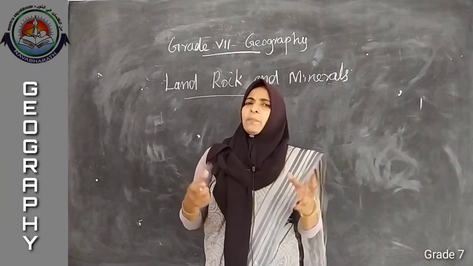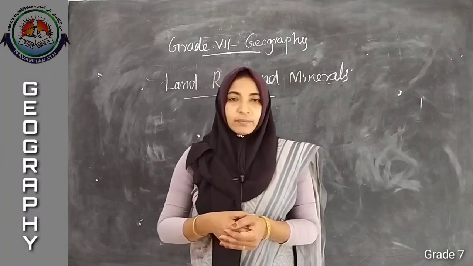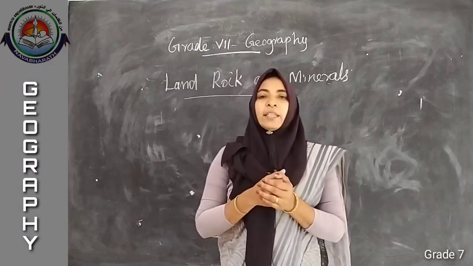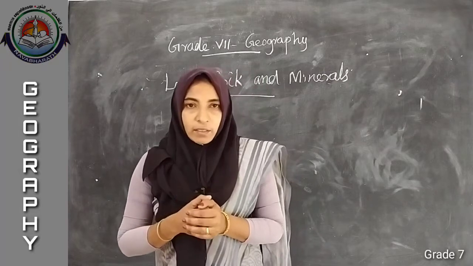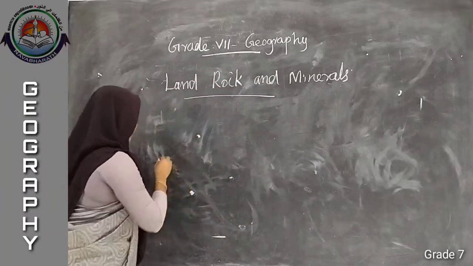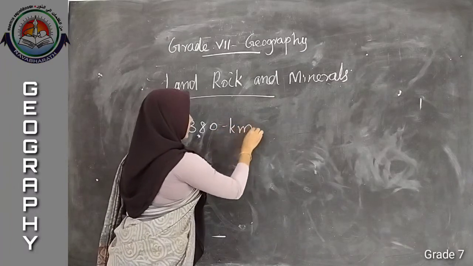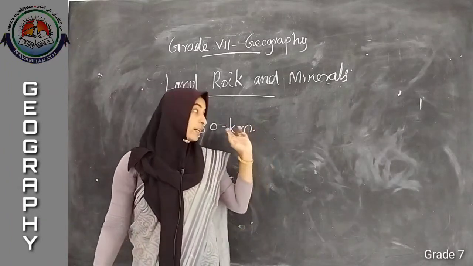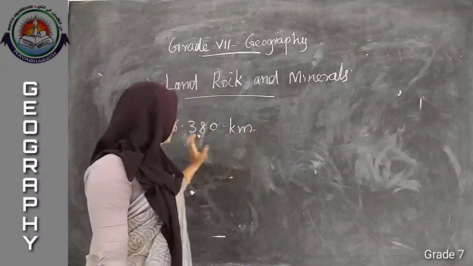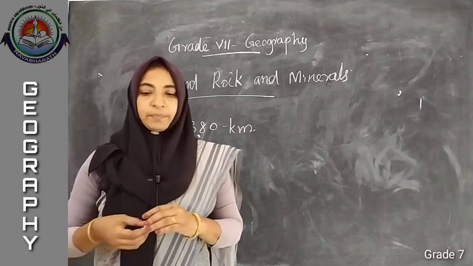Listen, what is the shape of our earth? Around spherical shape. Does anybody have any idea about the radius of our earth? The radius of our earth, from the equator, it is around 6,380 kilometer. 6,380 kilometer radius is there for our earth.